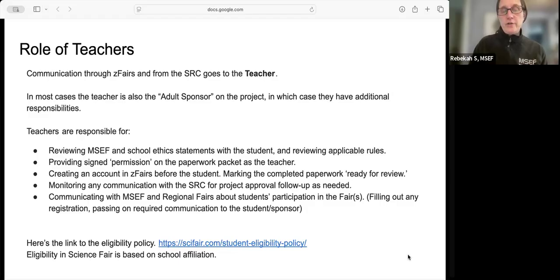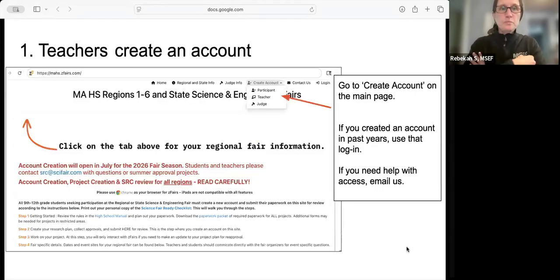So you're going to be signing permission on the paperwork packet as the teacher, creating that account, marking it ready for review, which again, I'll show you towards the end of this slideshow, and monitoring for communication, both from SRC, but also from the regions and from MSEF around participation. If you need more information about the student eligibility policy, you can find that on our website. Again, Science Fair is based on school affiliation within Massachusetts.